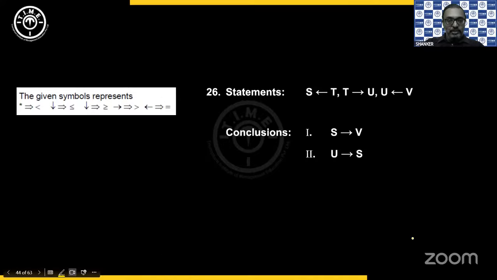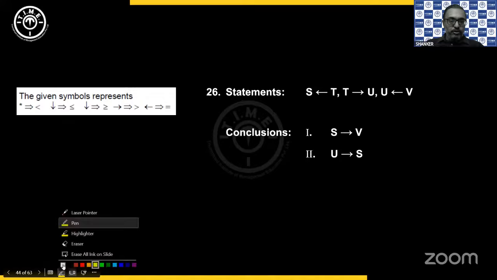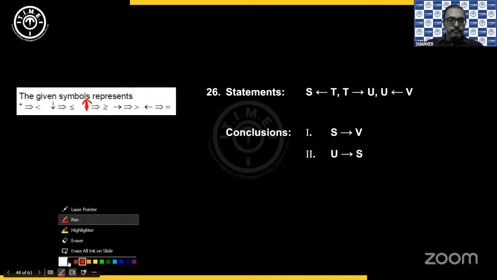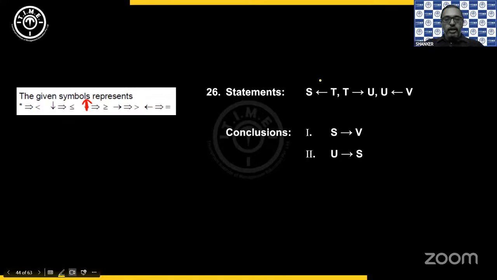Okay. Then similarly, 26. So this is again the upward arrow for greater than or equals. So we have equals, greater than, equals. And this is greater than, this is also greater than.